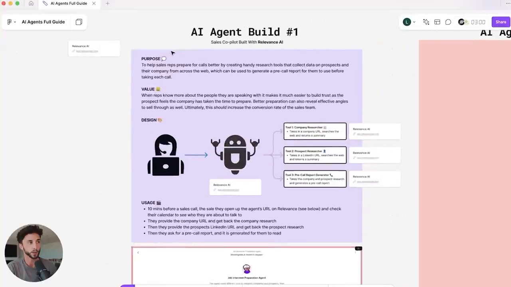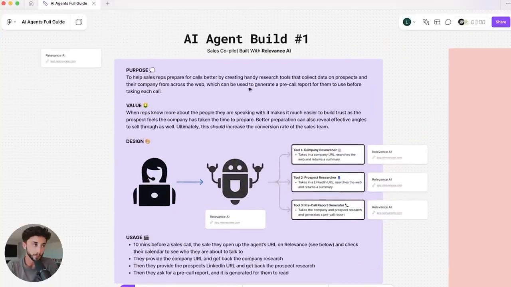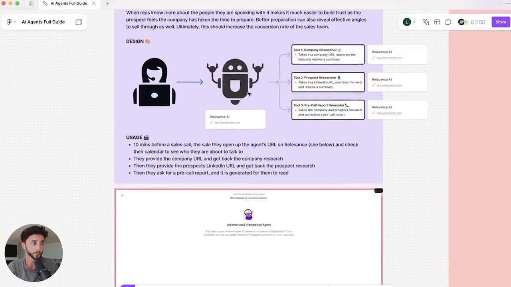So use this resource as you will, but we're going to jump into agent build number 1 here, which is our Sales Copilot built with Relevance AI. Running through this quickly, we have the purpose of this. Copilots work in that it's basically a specific AI agent that you build for a specific staff member or role. So in this case, it's going to be a sales copilot, the thing that the sales rep uses in their day-to-day as they're working on their job.